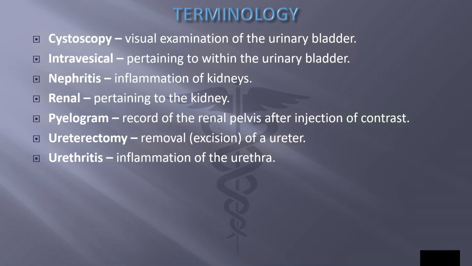Pyelo means renal pelvis. Pyelogram, record of the renal pelvis after injection of contrast. Uretero means ureter. Ureterectomy, removal or excision of ureter. And urethro means urethra. Urethritis, inflammation of the urethra.